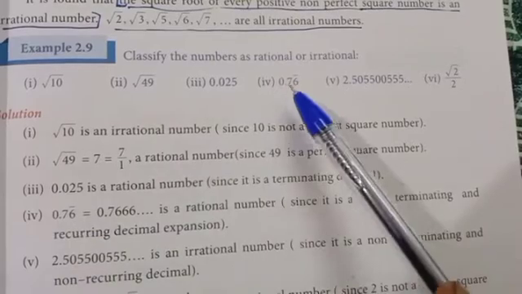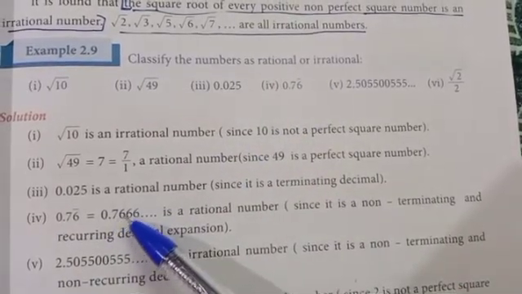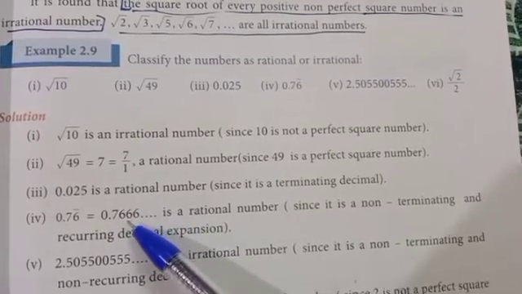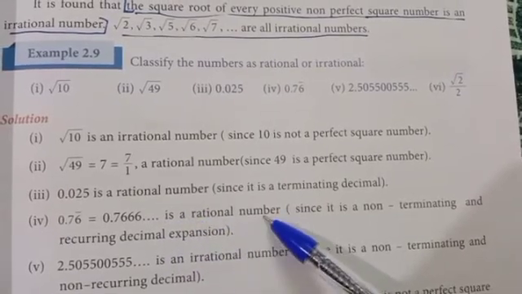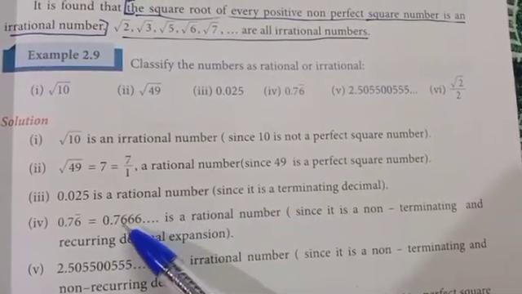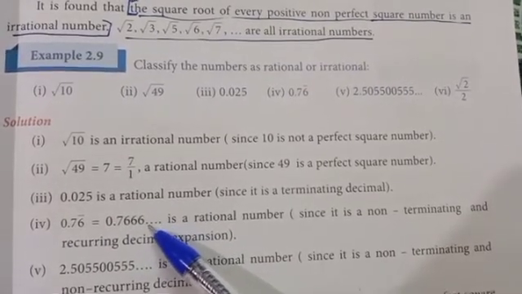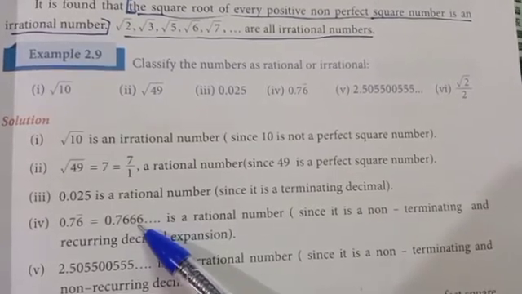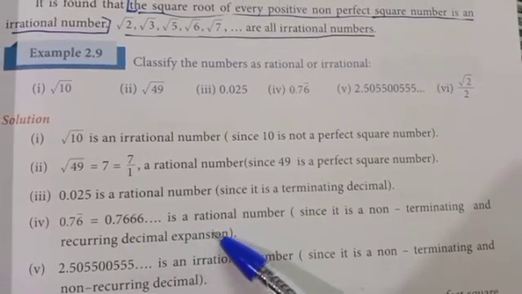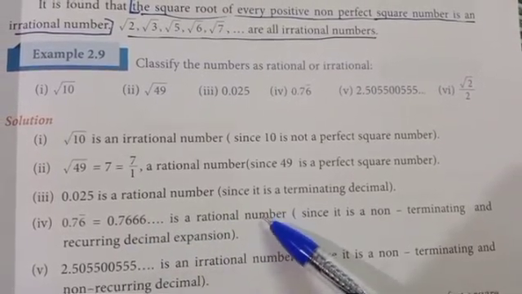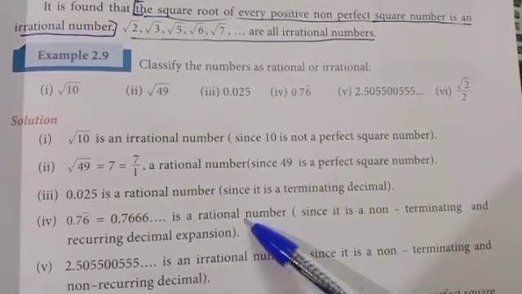The fourth problem 0.76 bar. It is rewritten as 0.7666 etc. The digit 6 is repeated again and again. It is a rational number. What is the reason? It is non-terminating, it has an etc symbol, no end. So it is a non-terminating and recurring decimal expansion. The 6 is repeated many times. So it is a rational number.